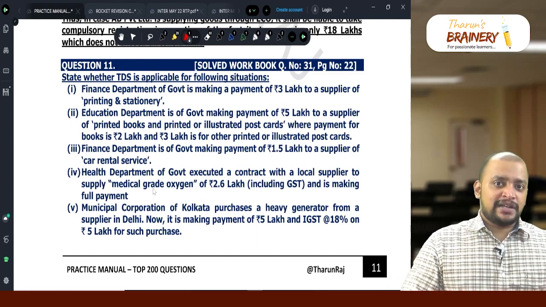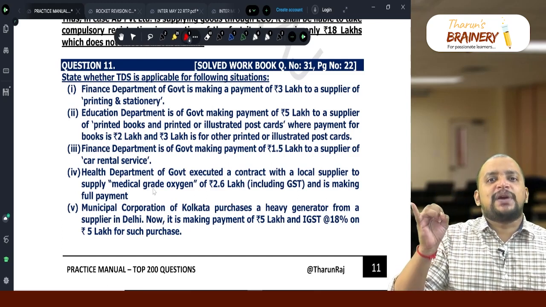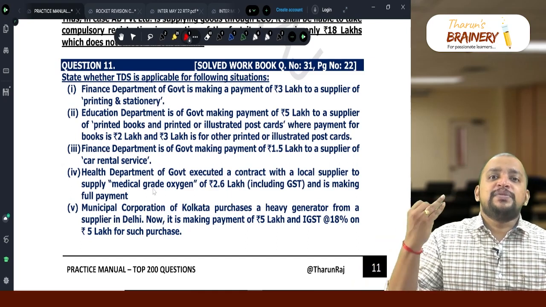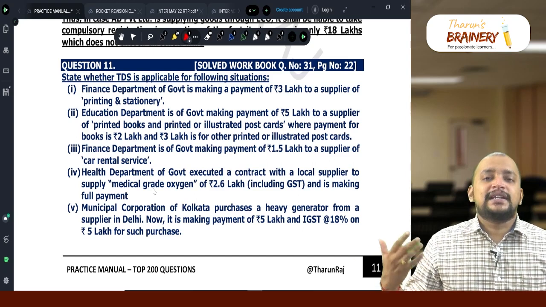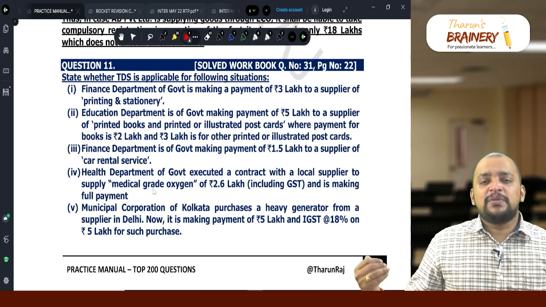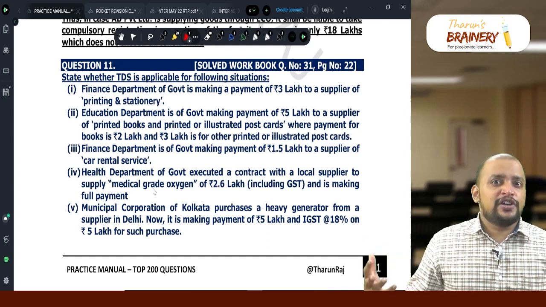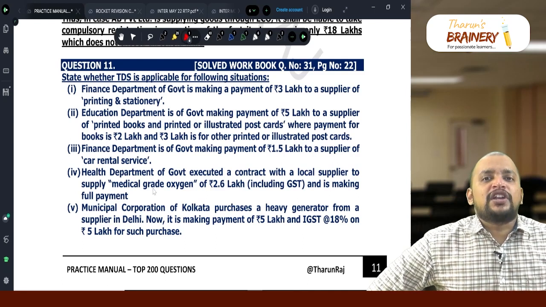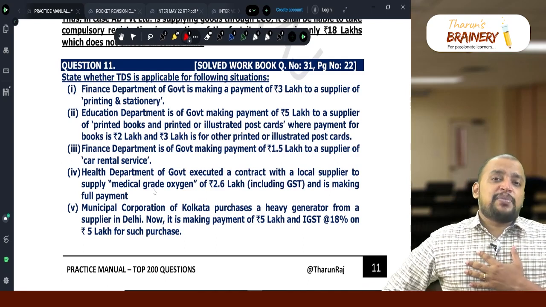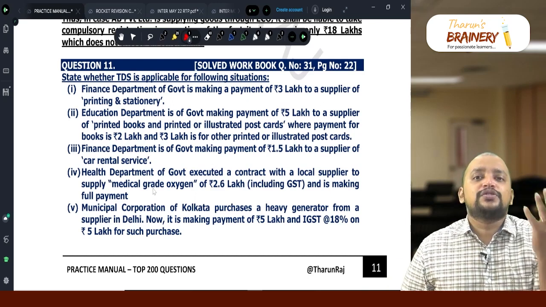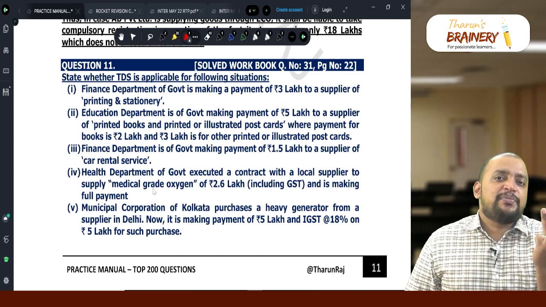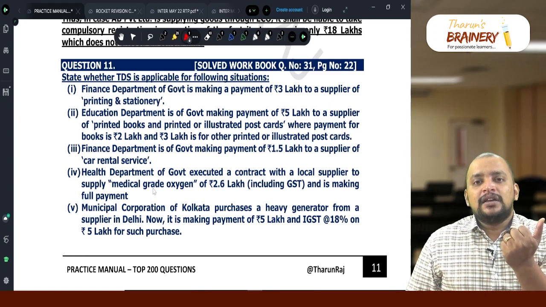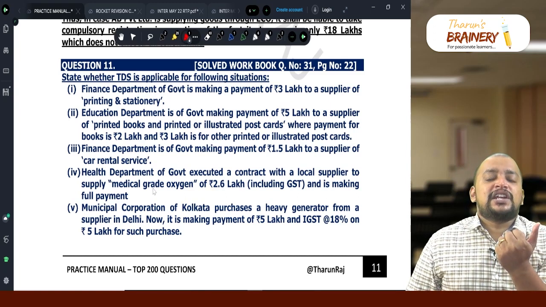Who is a notified recipient? Central government or state government department, then local authority or union territory, and then PSUs and any body under government, where the investment made by the government is greater than or equal to 51%. Then it will be coming under notified recipient. So whenever I am making supply of goods or services to the notified recipient, who is notified recipient? Central government or state government department, local authority, then public sector undertaking, authority or body where government has invested greater than or equal to 51%.